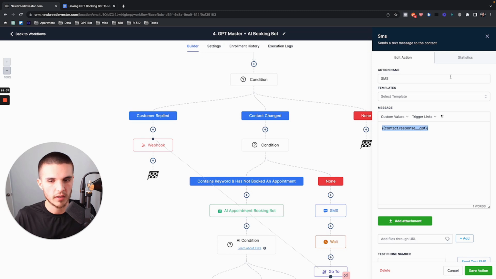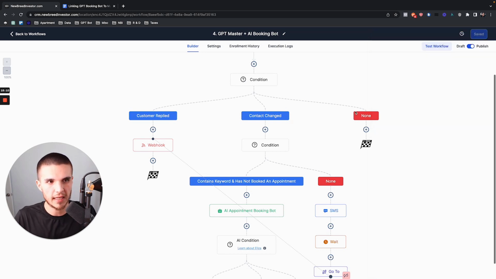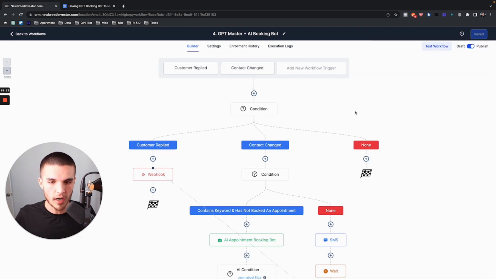That's the whole value proposition of this system, that it's not just a one-by-one message prompt generator. It's actually in conversation with that lead. And I'll show you what I mean.